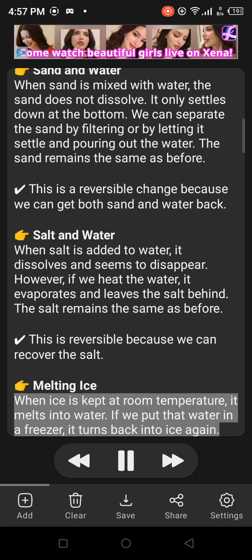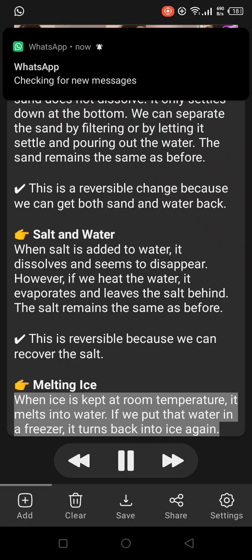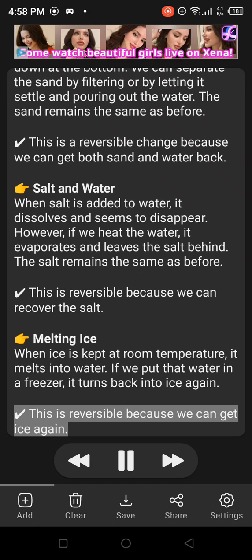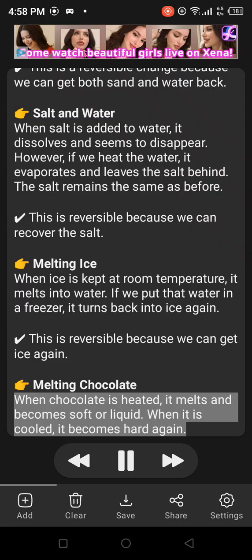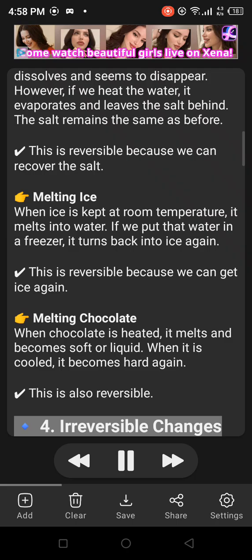Melting ice. When ice is kept at room temperature, it melts into water. If we put that water in a freezer, it turns back into ice again. This is reversible because we can get ice again. Melting chocolate. When chocolate is heated, it melts and becomes soft or liquid. When it is cooled, it becomes hard again. This is also reversible.